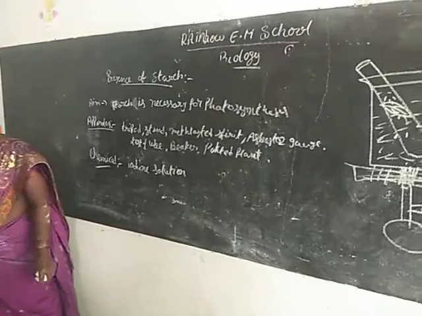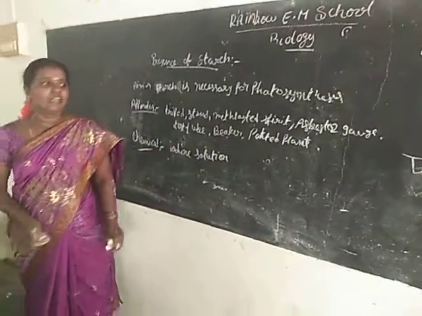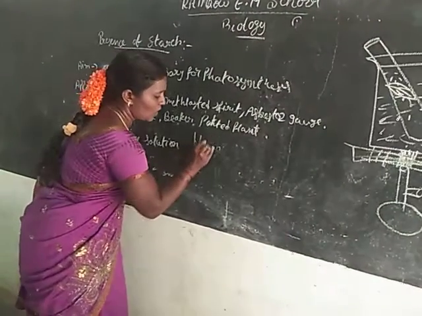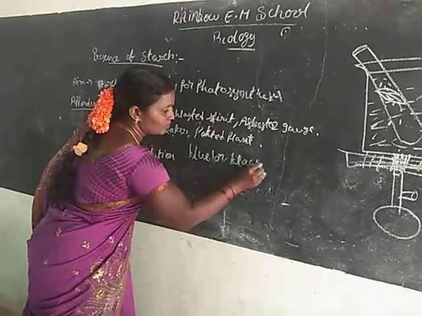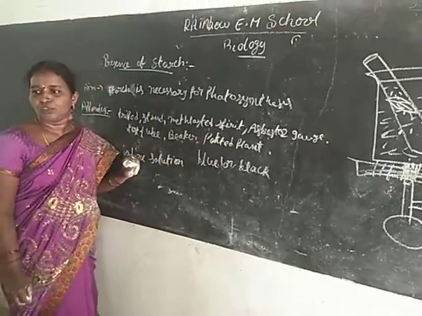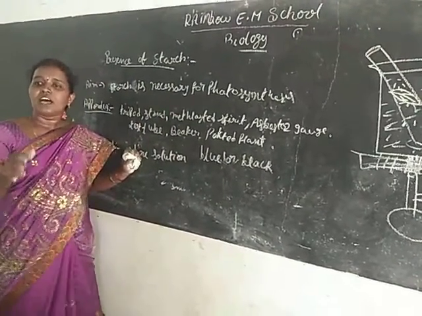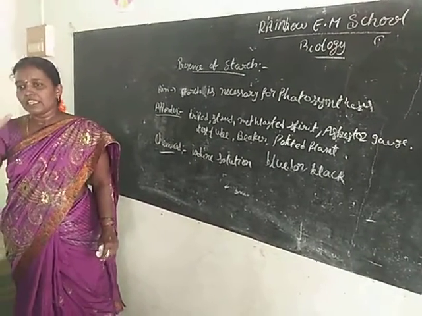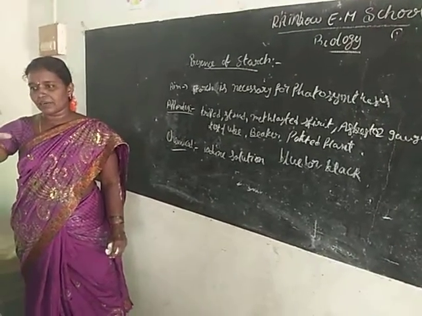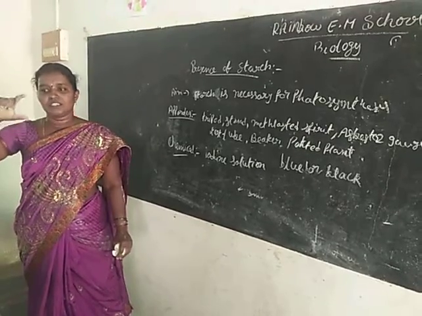Which color is produced? Blue or black color is produced. That shows the plant has chlorophyll and carbohydrates are present. This is the iodine test.